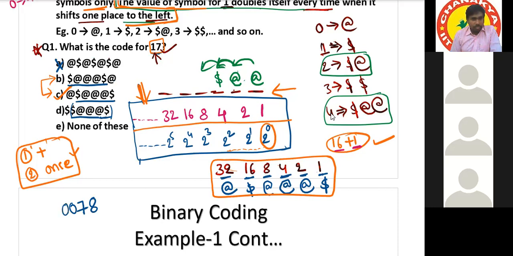Now what is its value? 78. Okay, so we can add one zero before that. Now what is the value? 780. So adding a zero at the right-hand side affects the value. But any number of zeros before a number will not affect the value.